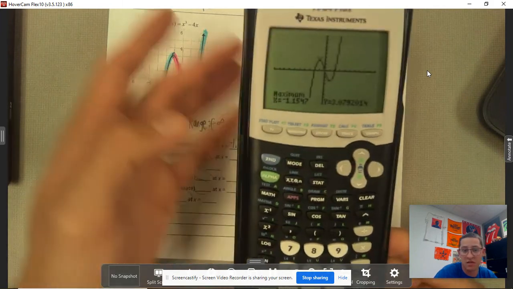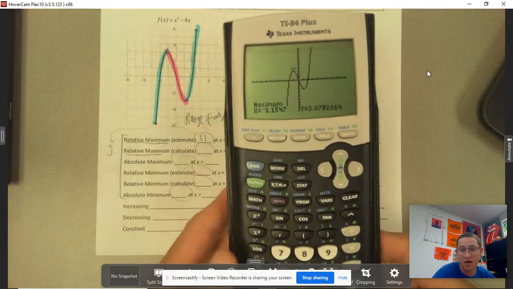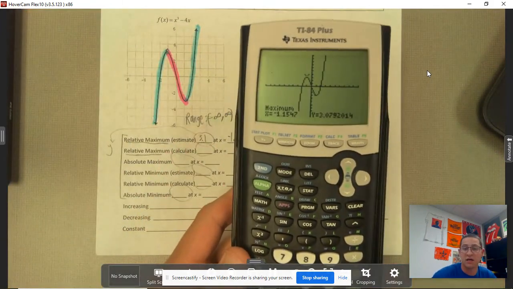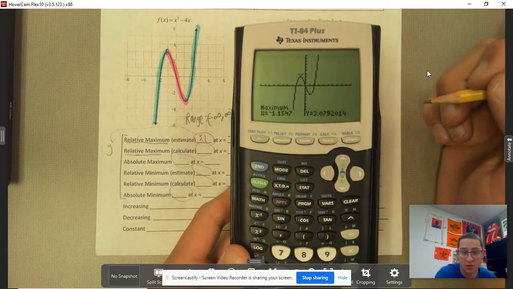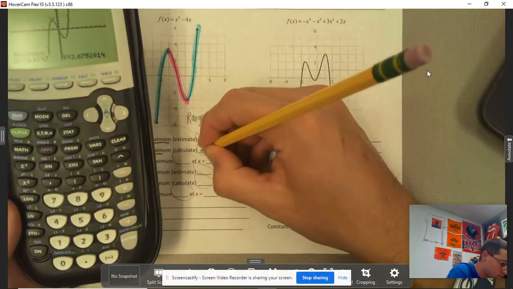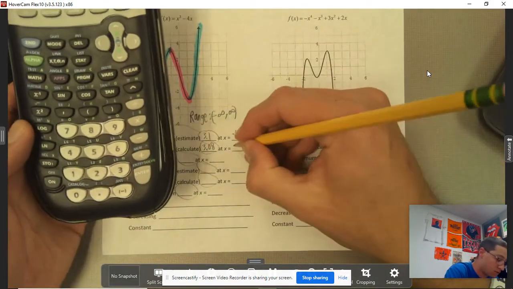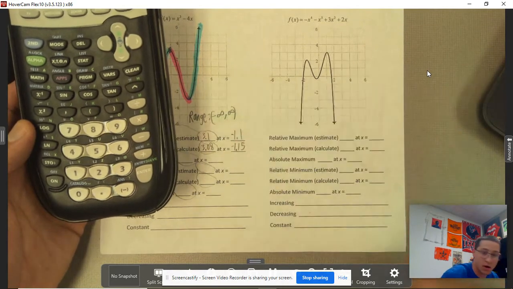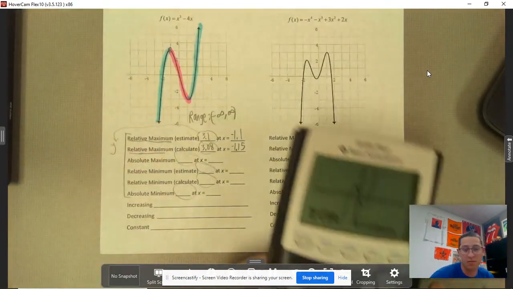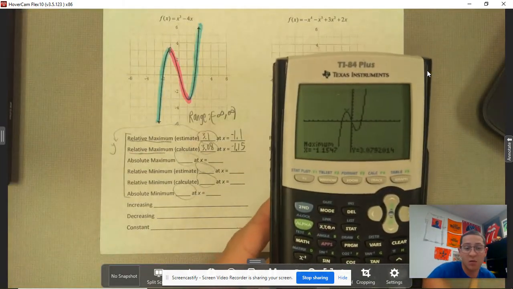If we wanted to be exact, that's one way to do that. So I'll say 3.08 at the x value of negative 1.15. That's a relative maximum.